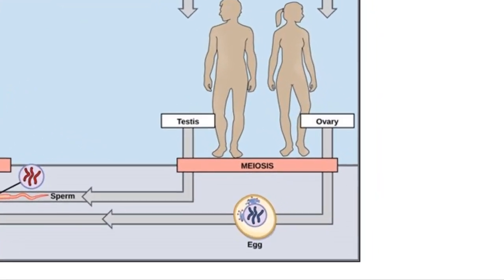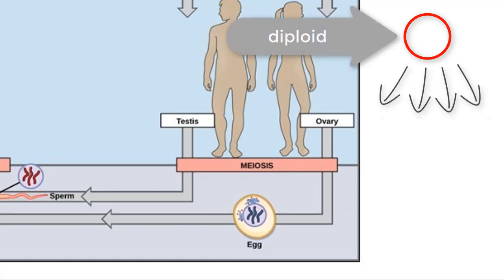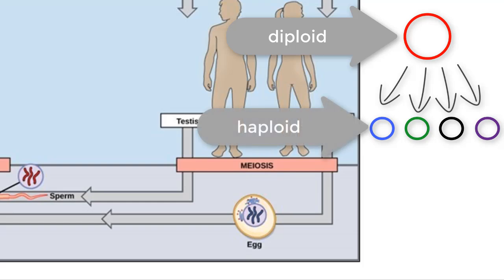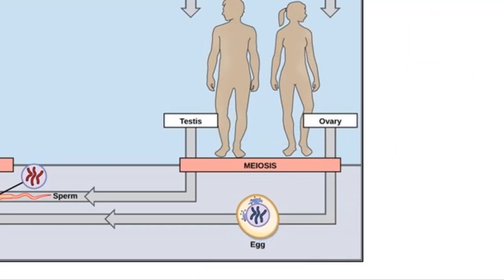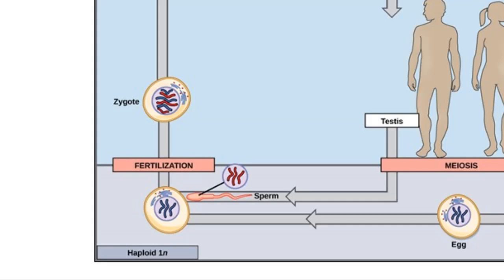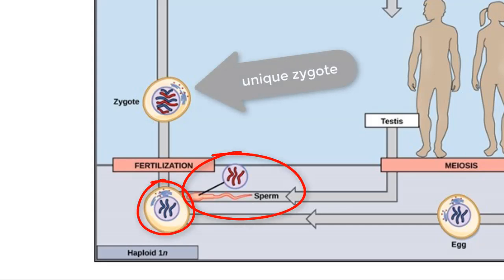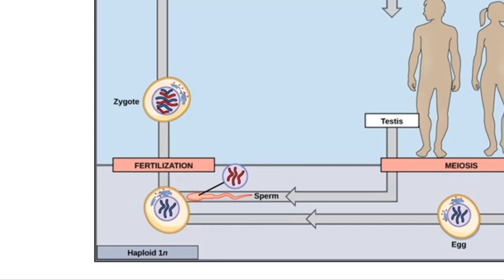Next, we have the process of meiosis. This is a reduction division of one diploid cell that creates four genetically different and haploid daughter cells. This type of division only occurs in gametes, or sex cells, like sperm in males and eggs in females. This creates variation because each sperm and egg cell are genetically unique, which is created by independent assortment of chromosomes and crossing over. Once we have unique cells from meiosis, the next form of variation occurs with sexual reproduction itself. This process entails a random sperm cell meeting with a random egg cell to fertilize a unique zygote. This randomness also produces a high amount of variation within a population's gene pool.